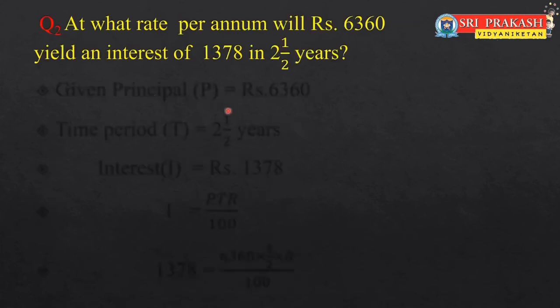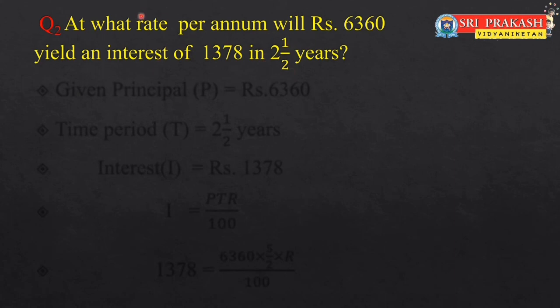Now let us find an application using this formula. At what rate per annum will 6360 yield an interest of 1378 in 2.5 years? So this is the principal 6360 and this is the interest which is 1378 in 2.5 years.